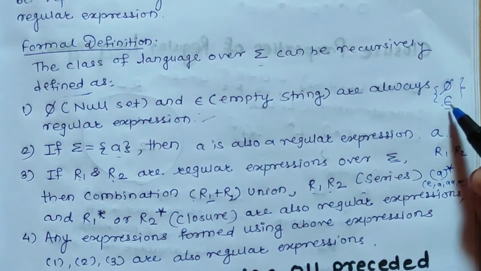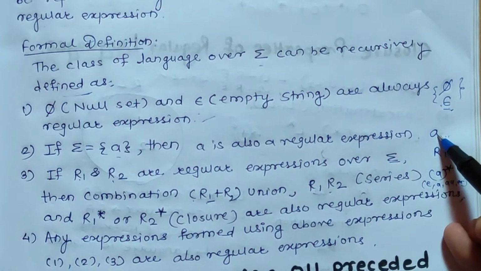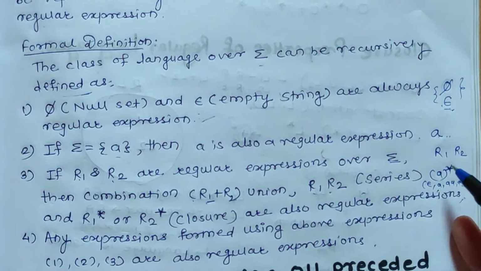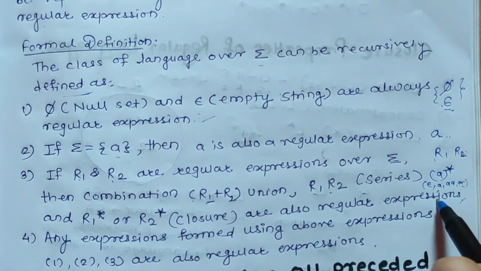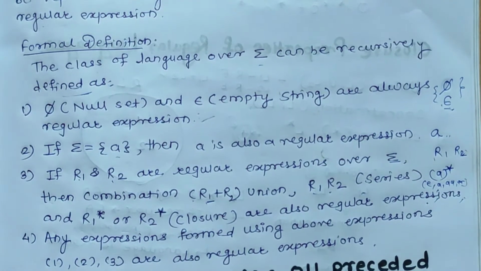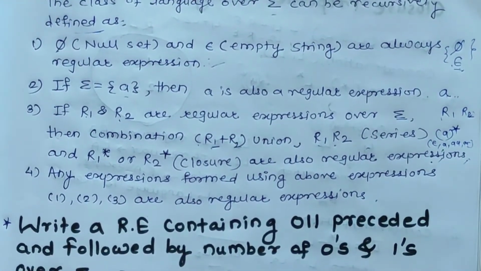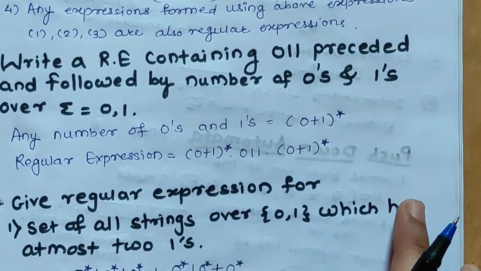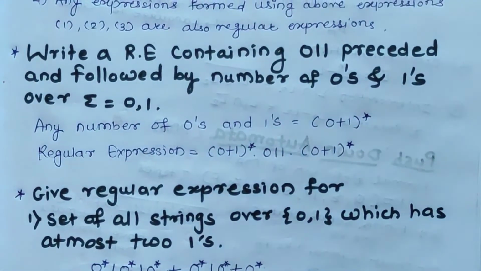Either the null symbol or the empty string is a regular expression. A single alphabet or single input symbol can be a regular expression. Combination of two regular expressions can also be a regular expression, and closure of a regular expression is also a regular expression. So this is about the formal definition of regular expression. Now we will discuss some examples, that is, how to generate a regular expression.